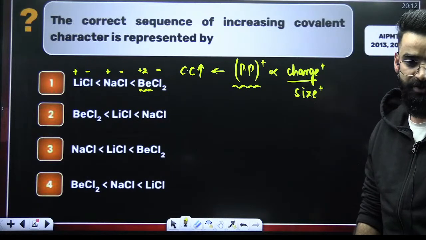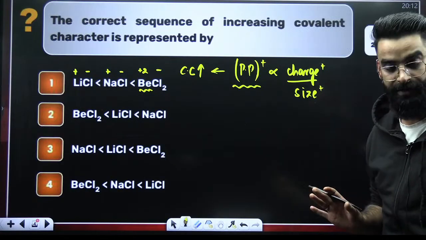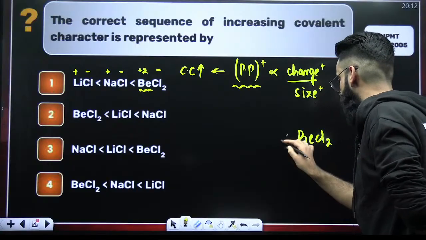Right? Hence, more is going to be the covalent character. So, BeCl2 is going to be maximum covalent.